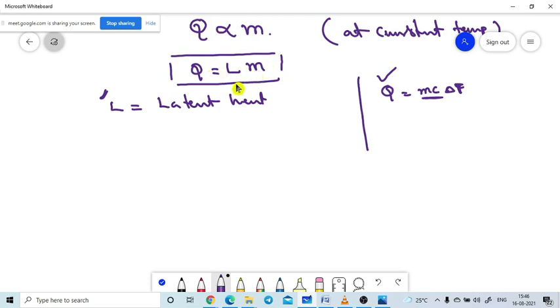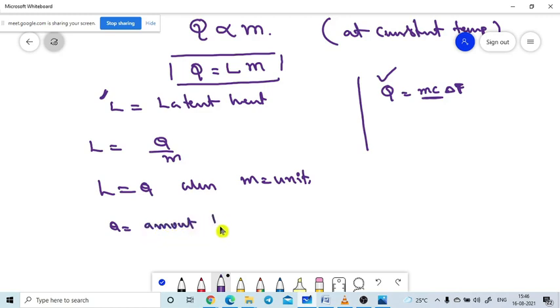So how can you define the latent heat formula? L is equal to Q by m, I just moved m to the other side. So L is Q when m is equal to unit mass. What is Q? Q is the amount of heat energy. So latent heat is the amount of heat energy given to the system for a unit mass of the substance to change its state.